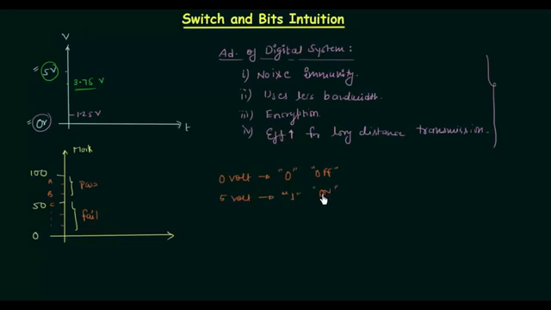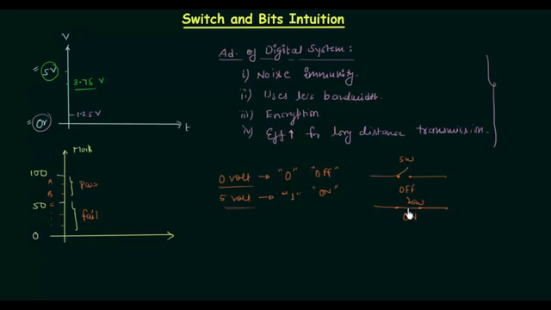Now I am using off and on because we can implement two levels by using one switch. If I have one switch, this is my switch, and if this is open, then we can consider it off, and when it is off, the voltage passing through this switch is 0. It means 0 volt is there, and when this switch is closed, we will consider it on, and 5 volt is passing through this switch. SW is our switch. When SW is open, it is 0 volt. When SW is closed, it is 5 volt.